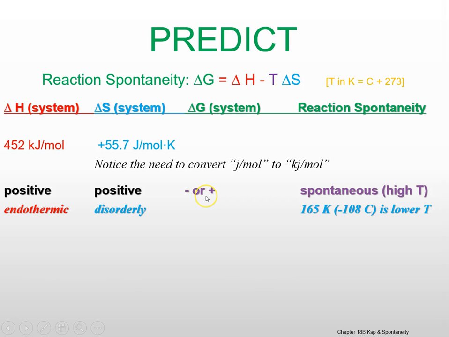Again, we have the possibility of free energy being negative or positive. It could be spontaneous or non-spontaneous. It's only going to be spontaneous, however, at high temperatures. 165 Kelvin is negative 108 Celsius. That's a low temperature. We're predicting this will be a non-spontaneous reaction.